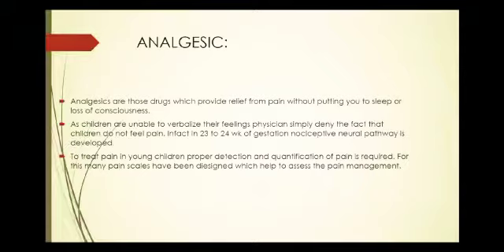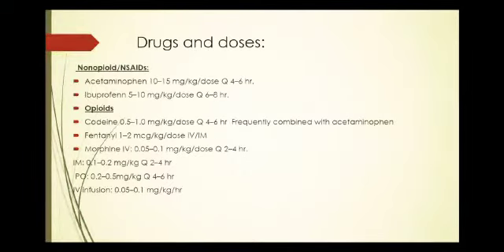To treat pain in young children, proper detection and quantification is required, and to detect the pain, different methodologies and pain scales have been designed to assess pain management. Drugs and doses. Analgesic drugs are basically divided into two major groups. One is non-opioid analgesics, which also include NSAIDs, and the other is opioid analgesics. Non-opioid analgesics are mostly prescribed for mild to moderate pain. They act on the level of thalamus and hypothalamus, and they do not induce any type of addiction.